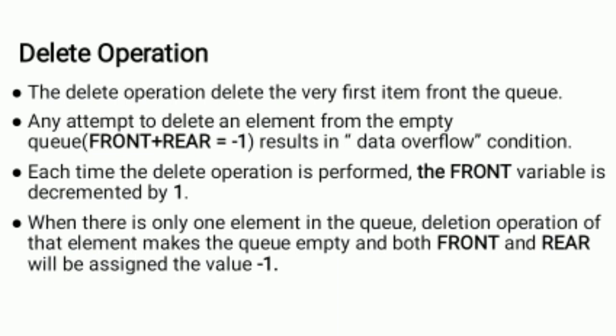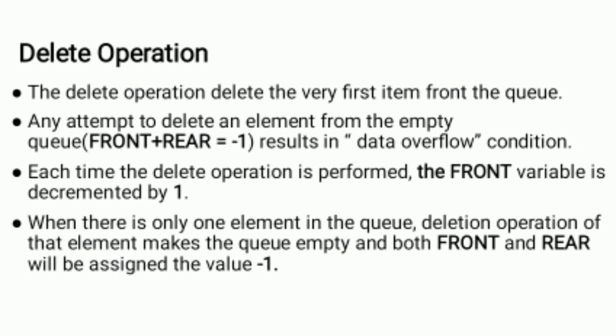When there is only one element in the queue, the deletion operation of that element makes the queue empty, and both front and rear will be assigned the value -1. These are the main conditions.